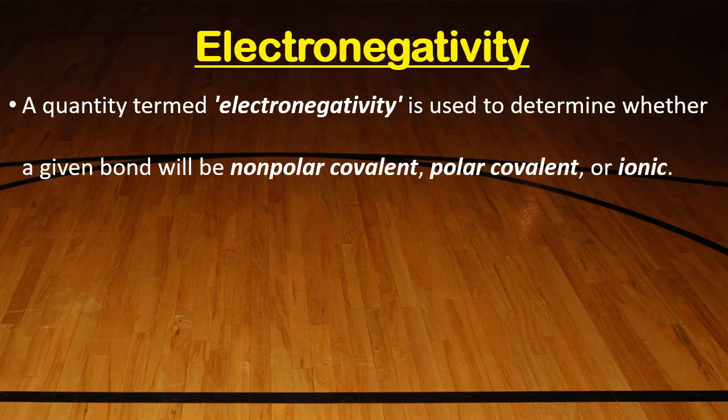Electronegativity. I already told this under the chapter periodic table, where we covered trends on the modern periodic table. Once again, a small recap. A quantity termed electronegativity is used to determine whether a given bond will be non-polar covalent, polar covalent, or ionic. That means electronegativity is the criterion to decide whether a given molecule is non-polar, polar, or ionic.